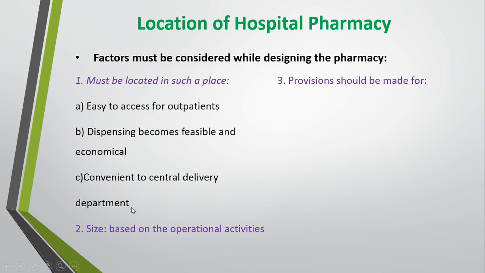Is there any main store of the hospital pharmacy? So it is easy and convenient to supply or to get the medicines in a retail pharmacy.